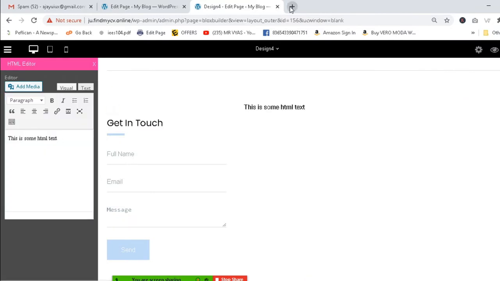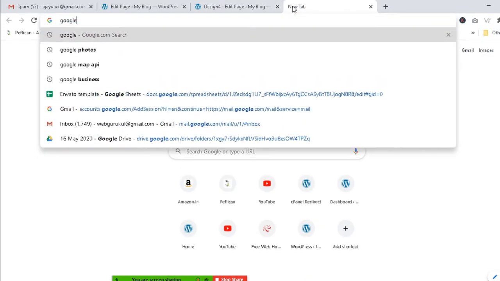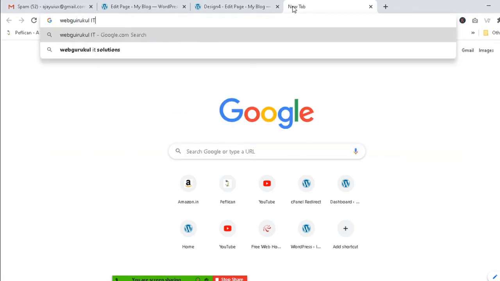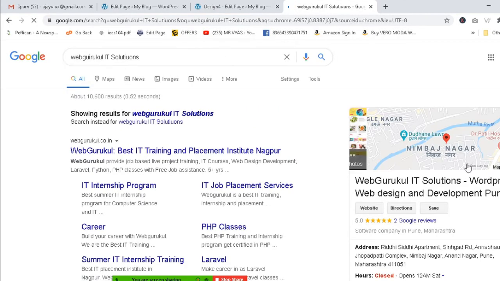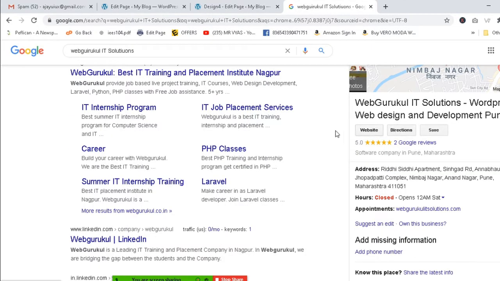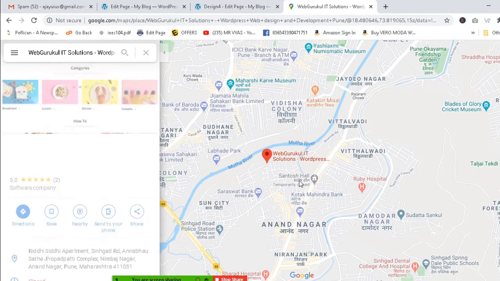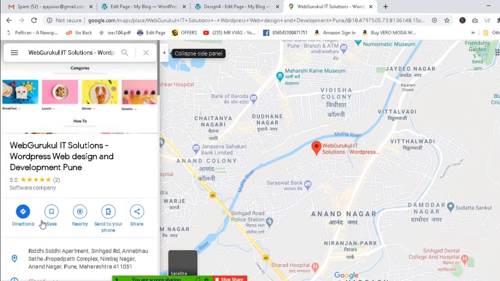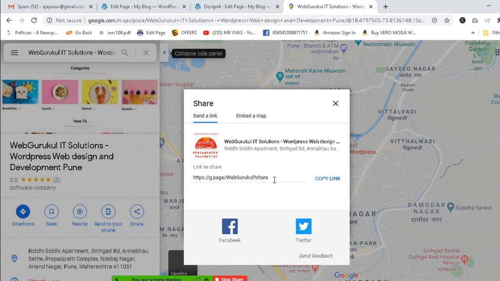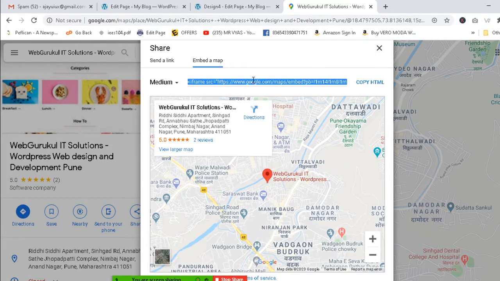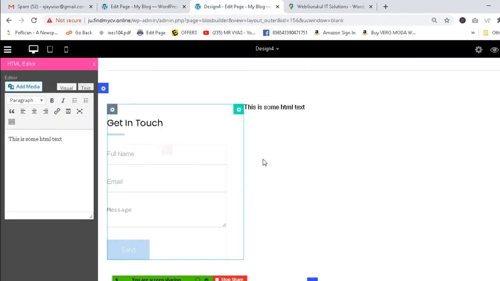How to upload: you go to the Google Map, suppose ADYP. Suppose this is the Google Map. If you want to add this somewhere, you can add this very easily. I'll show you how. Go to your location map, where your location is. After that, go to the share link. After share, you can find two things, embed and the link. Go to the embed one, or copy this one, and now I want to add my map here.